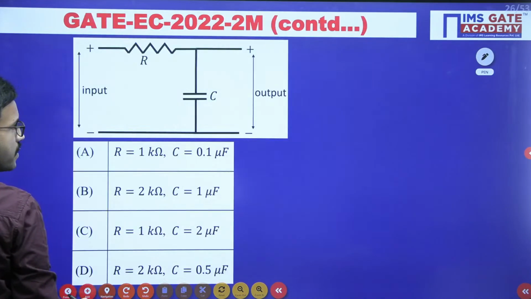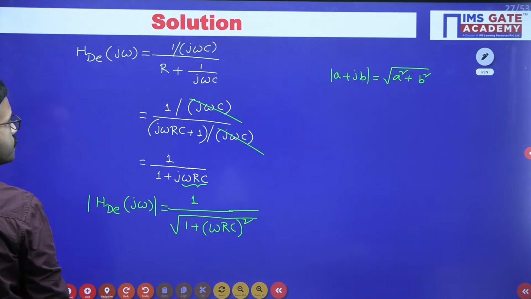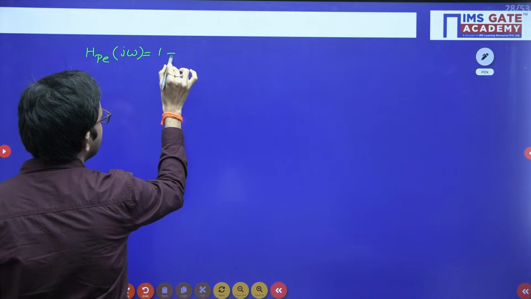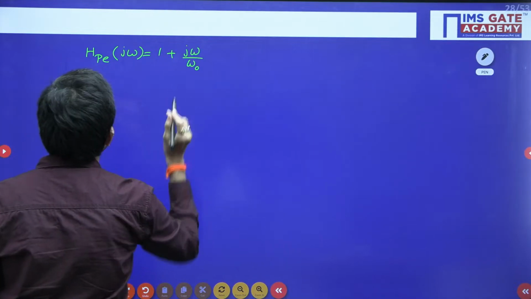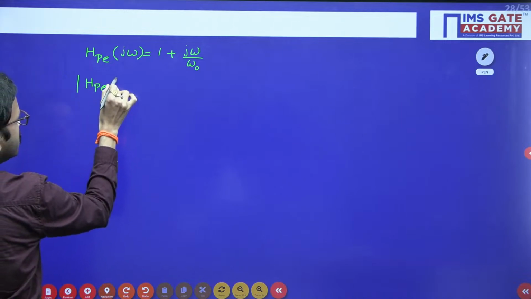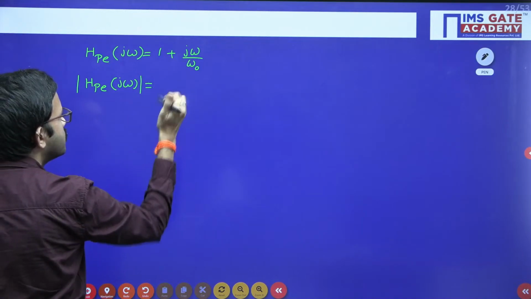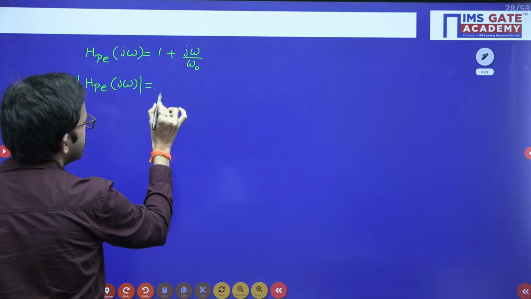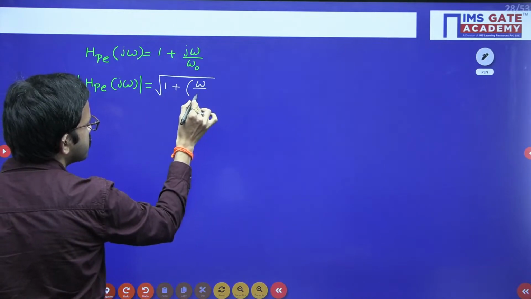That is nothing but 1 plus j omega by omega naught. You can follow any convention, no problem. Now I am considering the magnitude of this network's transfer function. Here you directly have a plus jb format, so the square root of a squared plus b squared.